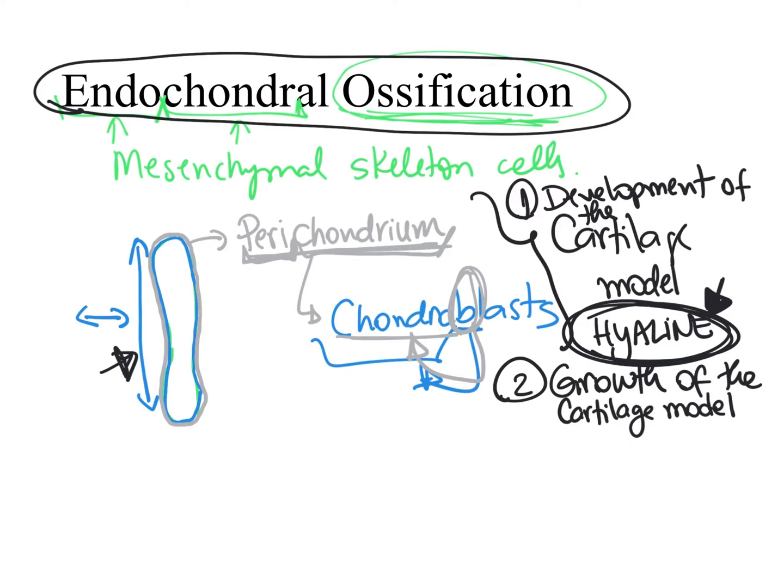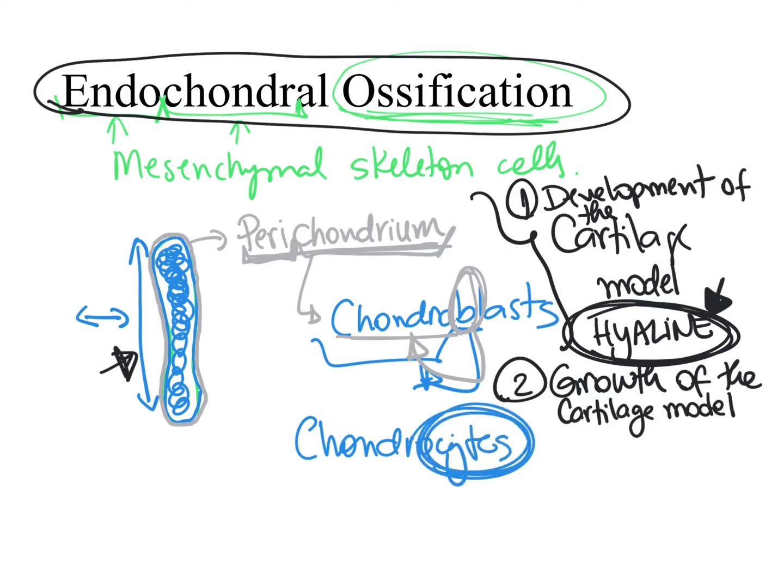Growing in length, we have the chondroblasts, which are within this cartilage model, secreting extracellular matrix. And then these chondroblasts get stuck within this extracellular matrix. They mature into chondrocytes, which are the cells that we find in the cartilage. And as these chondrocytes proliferate, we have the cartilage model increasing in length.